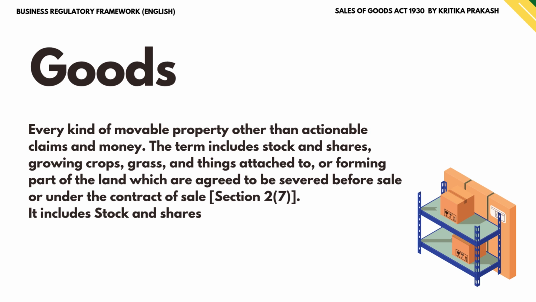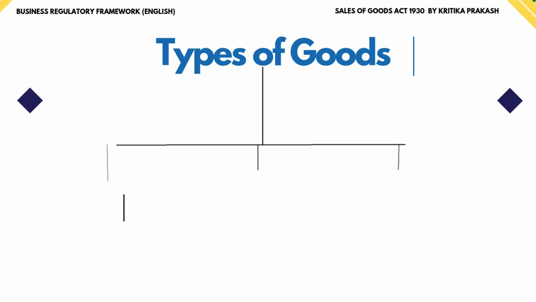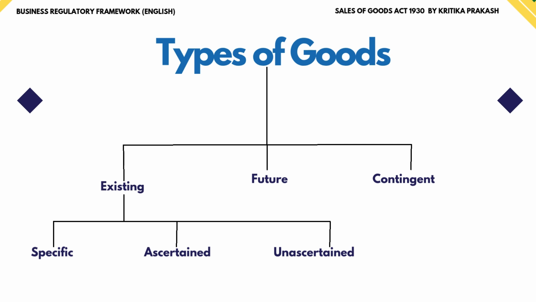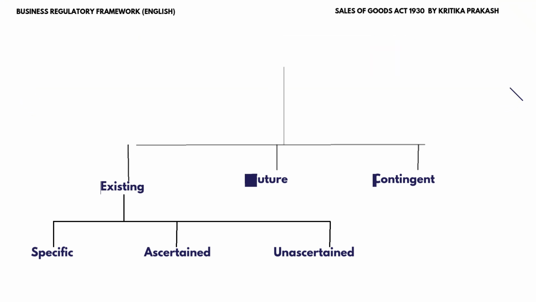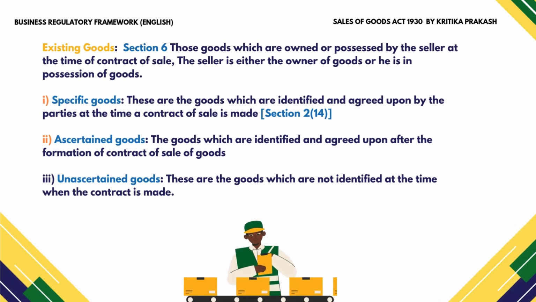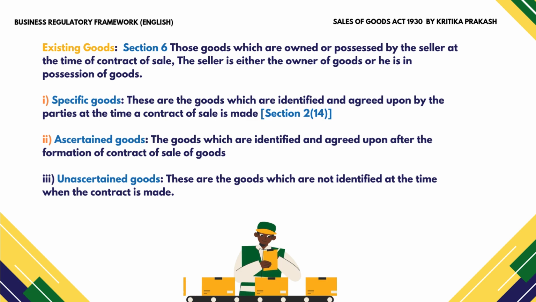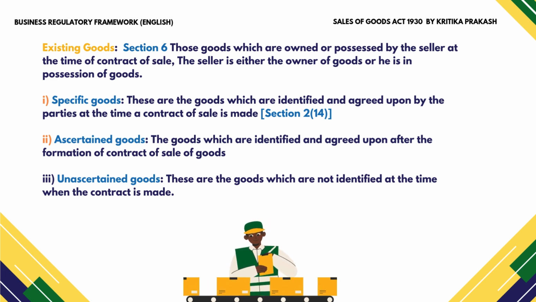Now let's understand the meaning and types of goods. Goods are all kinds of movable property like books, machines, clothes or stock. Money and actionable claims are not included. Let's understand the types of goods. Based on existence, there is existing goods which is owned or held by the seller when the contract is made. The further subtypes are specific goods, ascertained goods, and unascertained goods. Specific goods are clearly identified at the time of contract. Ascertained goods are selected from a larger group after the contract, and unascertained goods are not specifically identified.